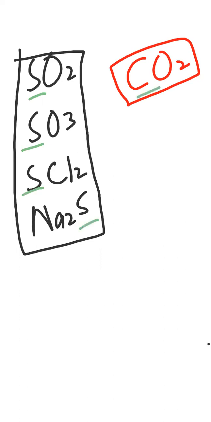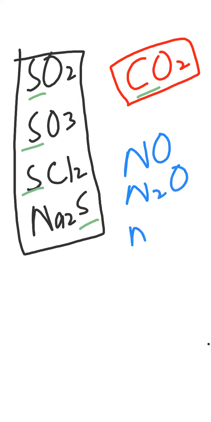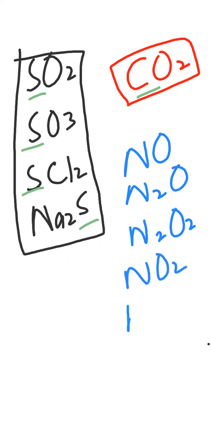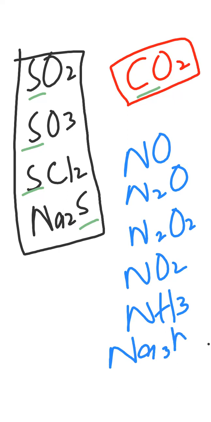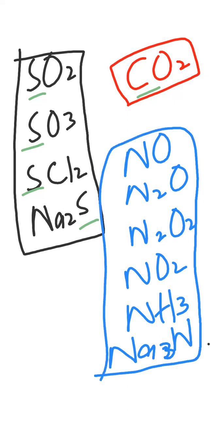Other than this, try to find the oxidation state of nitrogen in these compounds. Nitrogen monoxide, nitrous oxide, dinitrogen dioxide, nitrogen dioxide, ammonia, and there was one more, sodium nitrite, Na3N. Try to find the oxidation state of nitrogen in these compounds. You can take the snapshot, or I'm taking the snapshot. I'll share it with you. Try to find the oxidation state of these elements.